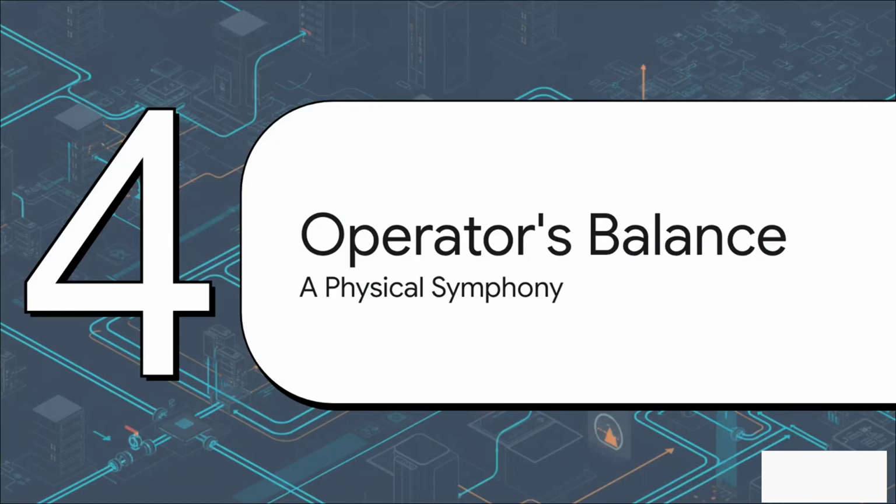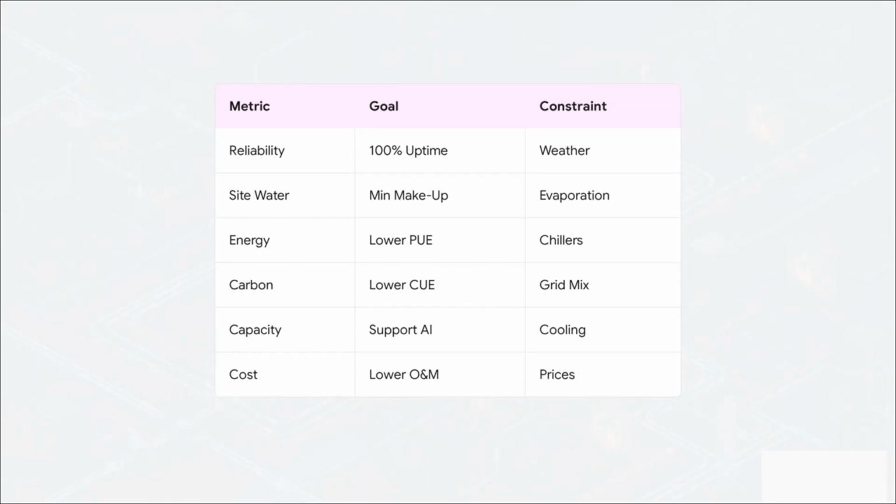Which brings us to our final section, the operator's balancing act. You see, data center operators aren't just sitting in a dark room wasting resources. They're conducting a highly complex physical symphony. They aren't looking at just one variable. They're monitoring a massive dashboard of competing constraints. Think about it. Turning the dial to save site water might completely spike your energy and carbon footprint. On the flip side, lowering your energy footprint might require running your equipment hotter, which threatens reliability during extreme weather. Operators are essentially walking a tightrope, constantly having to balance uptime, capacity, cost, and the very specific environment of their local watershed and power grid.